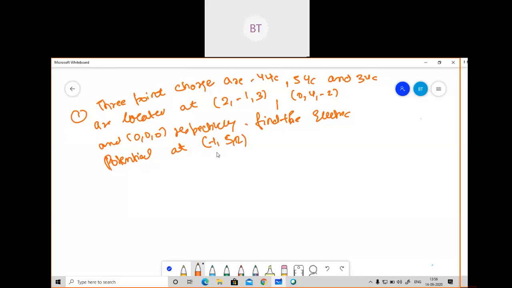So does anybody have any kind of solution? Or I'm giving you 5 minutes. Can you tell me how to proceed with this question? Because we have done a question like that earlier, so now it is only to calculate the potential energy. Should I solve it, or can you give me some idea how to proceed? So should I proceed?